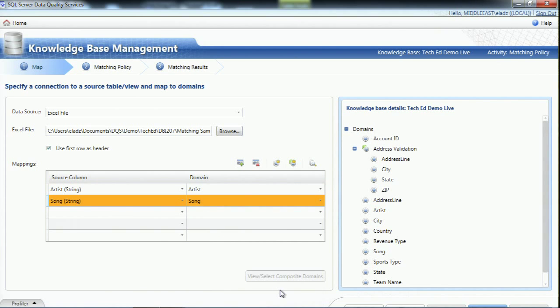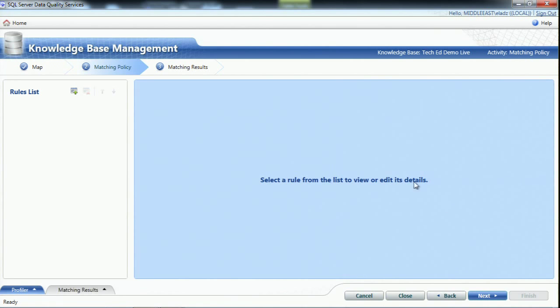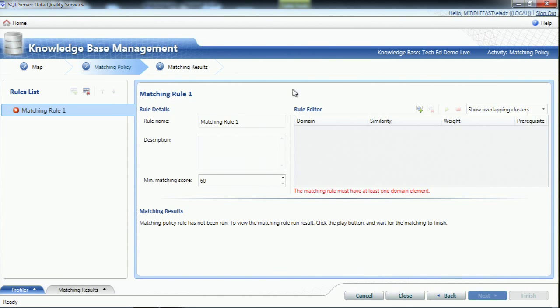Now, naturally, this is not going to be a very successful matching exercise because there's absolutely no knowledge in the domain. Why am I doing it? I'm doing it to show you that even without knowledge, DQS is smart enough to do some things on its own, hopefully, without crashing. So right now, I need to define the matching policy rules that will govern my matching process.